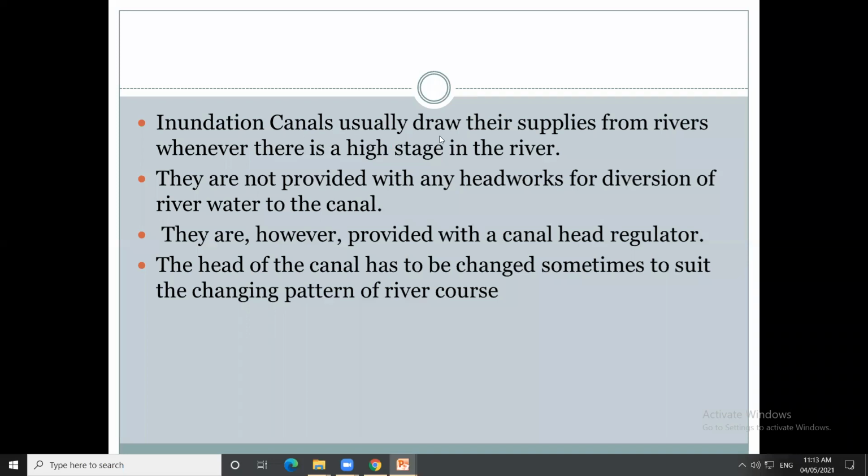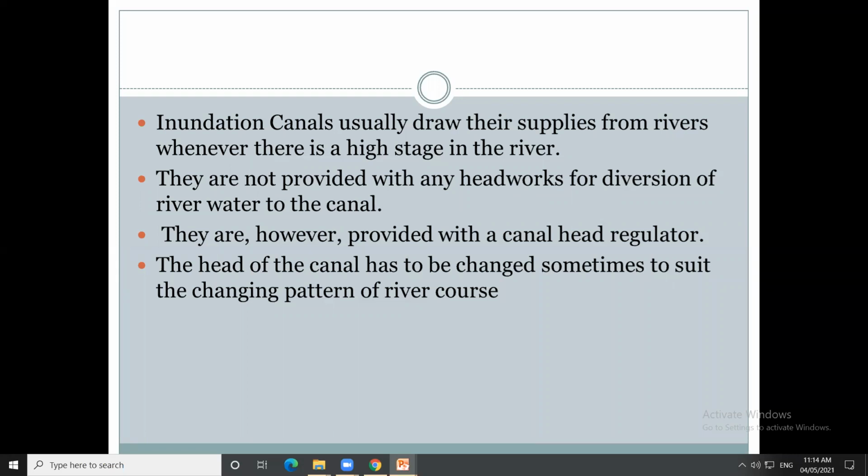So inundation canals are those in which the source of supply is a river, and whenever there is a high stage in the river, that water may be used for supplying water to the crops or for irrigation. During low stage, that water may not be used. During high stage or maximum water level, that water is used for irrigation purpose. So this is the difference between permanent canal and inundation canal.